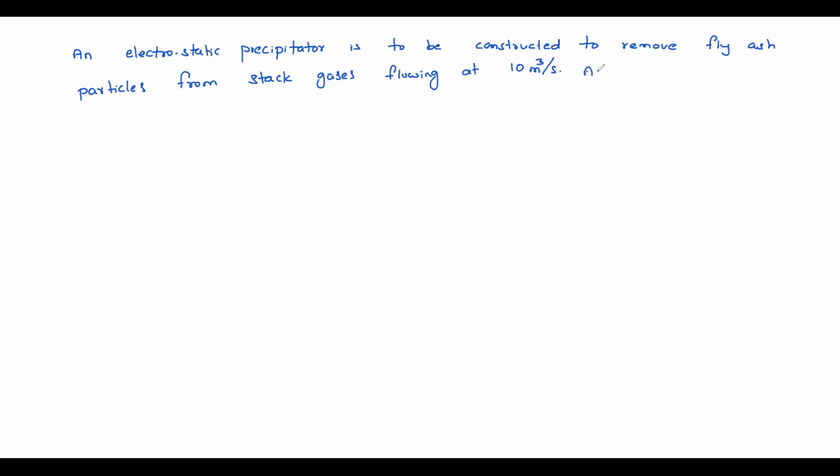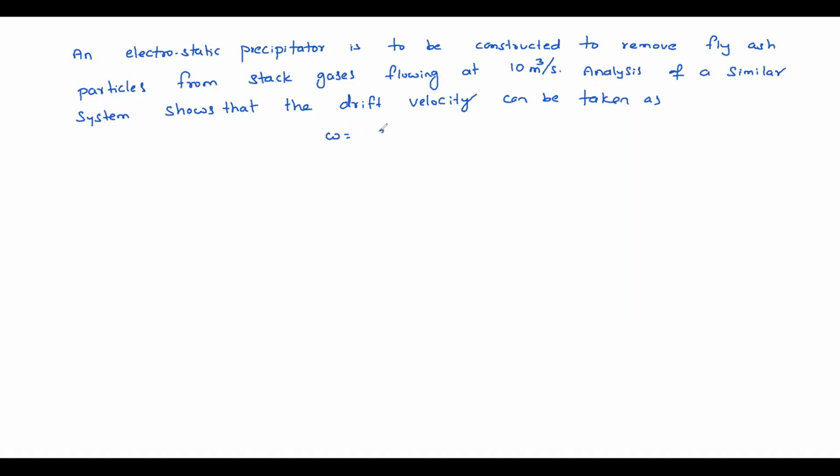Analysis of a similar system shows that the drift velocity can be taken as W equal to 3 into 10 power 5 dp meter per second.